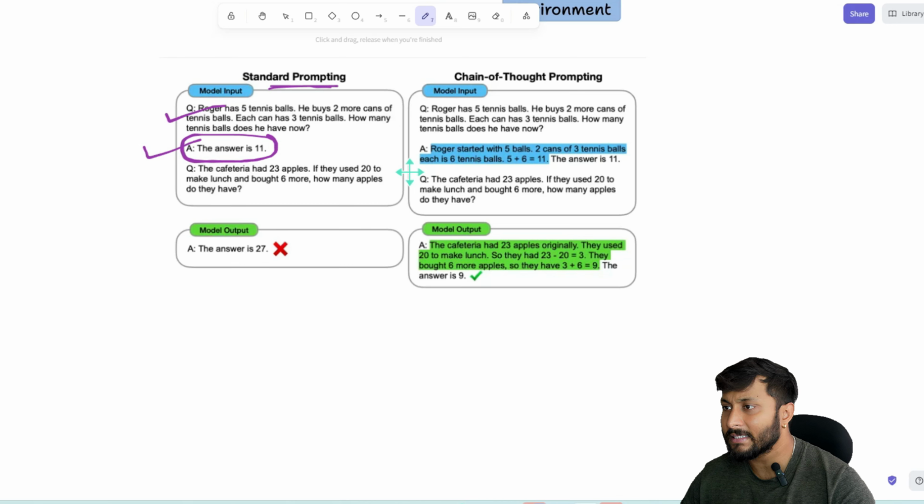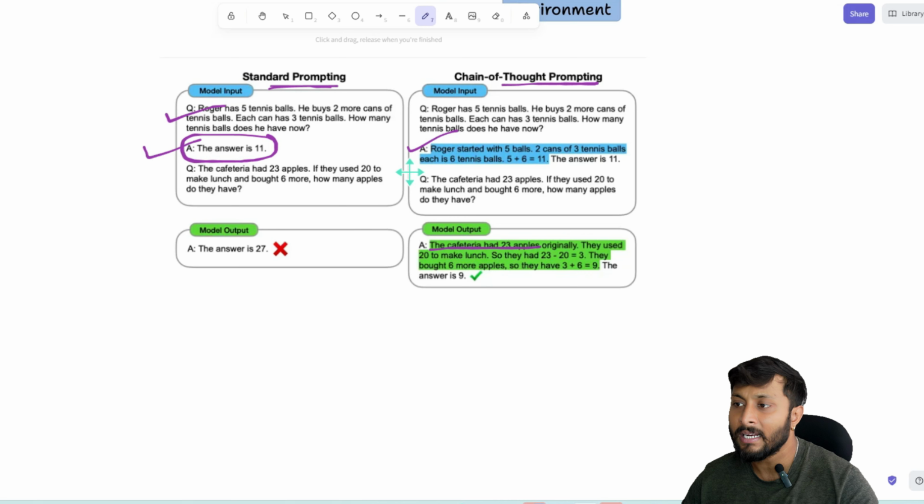Similarly, in chain of thought prompting, or reasoning only prompting, we do some kind of reasoning first. Roger started with five balls, two cans of three tennis balls each is six balls. So basically it does some kind of reasoning upfront before giving the answer, and once the reasoning is done, it provides the answer. This is called chain of thought prompting or reasoning only prompting. This is how reasoning only and standard prompting work, and that is why the chain of thought prompting result is much better than standard prompting.